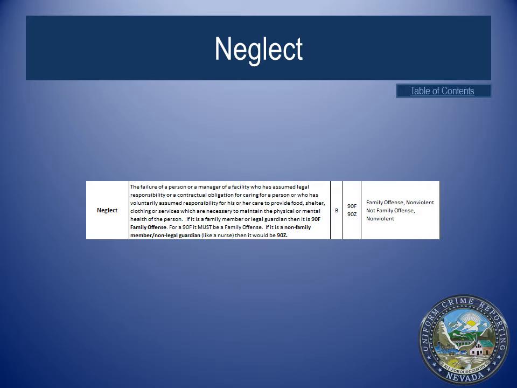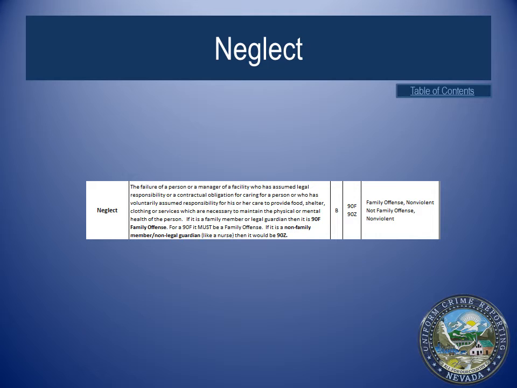The next category we will discuss is neglect. Neglect is the failure of a person or a manager of a facility who has assumed legal responsibility or a contractual obligation for caring for a person, or who has voluntarily assumed responsibility for his or her care to provide food, shelter, clothing, or services which are necessary to maintain the physical or mental health of the person.